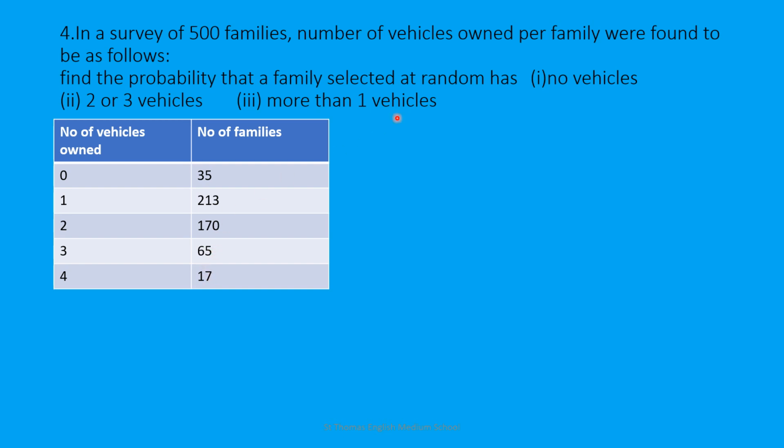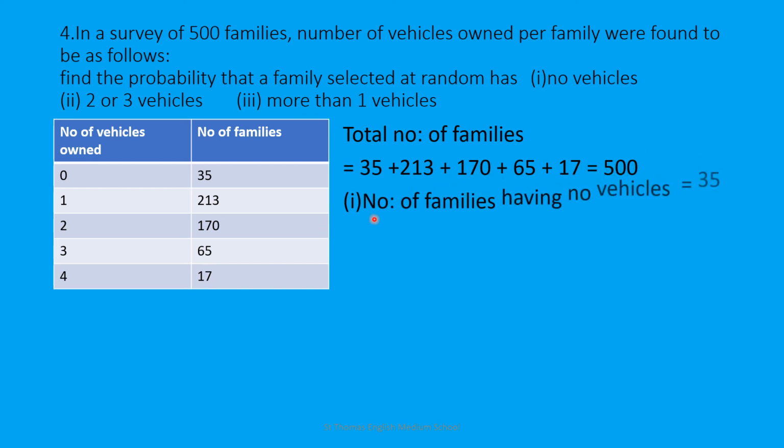Now we will move to question number 1. Before that, you have to write total number of outcomes. Here it is total number of families. If you are adding up all the frequencies, you are getting 500. It is already given. Now, number of families having no vehicles, that is 35.